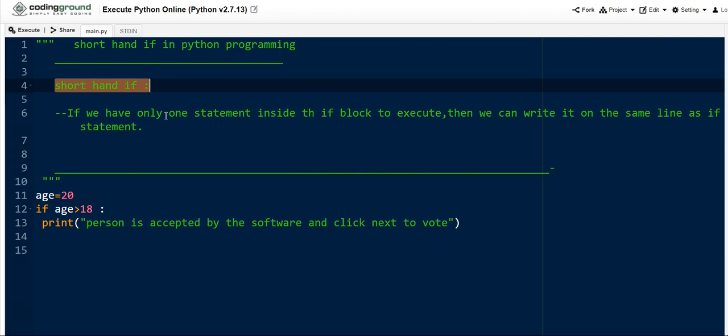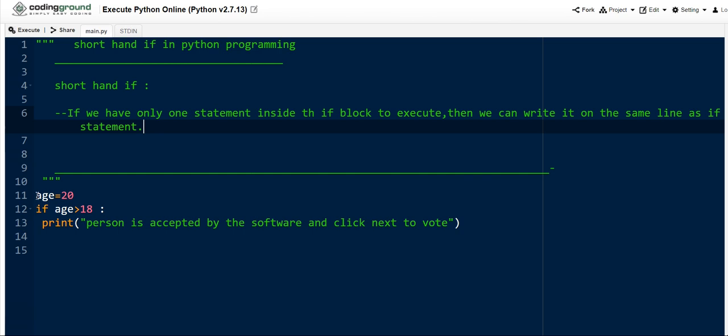If you have only one statement inside the block to execute, then we can write it on the same line as the if statement. In some cases we may find that an if block contains only a single statement. In such cases we can replace the two lines with a single line using the shorthand if concept. Let me explain the concept with programming here.